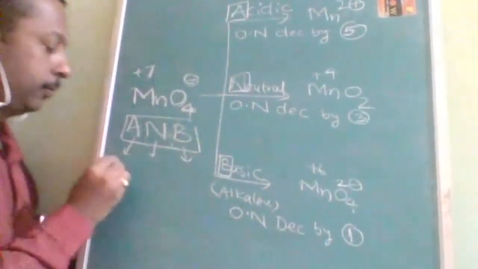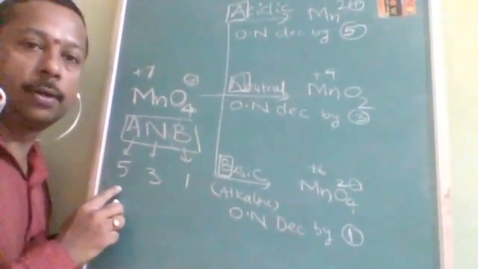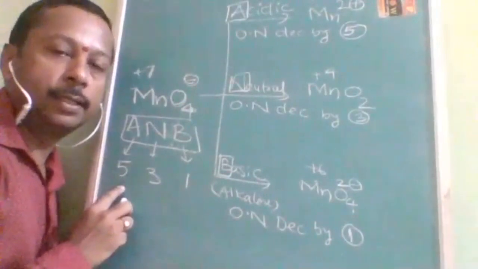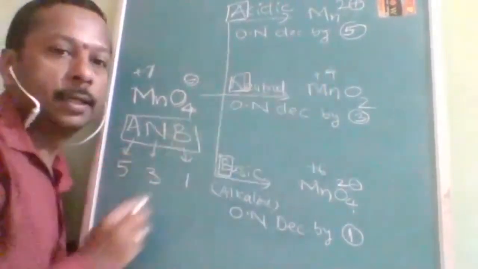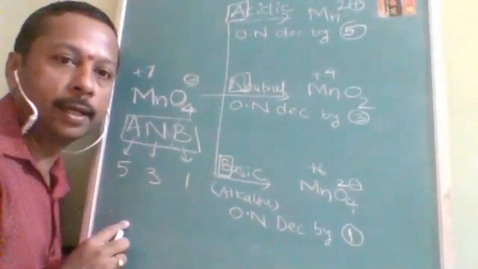And the equivalent factors are odd numbers: 5, 3, 1. The change in oxidation number during a redox reaction is called the equivalent factor.